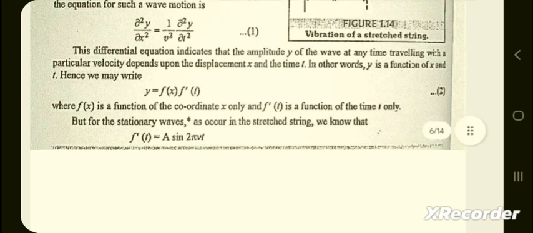In other words, y is a function of x and hence t. Hence, we may write y is equal to f(x) f dash(t), where f(x) is a function of coordinate x only and f dash(t) is a function of time t only.